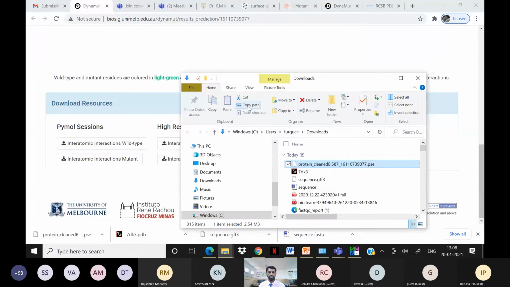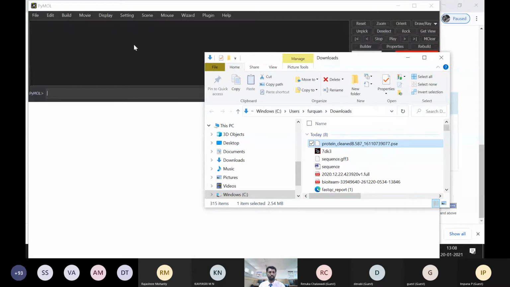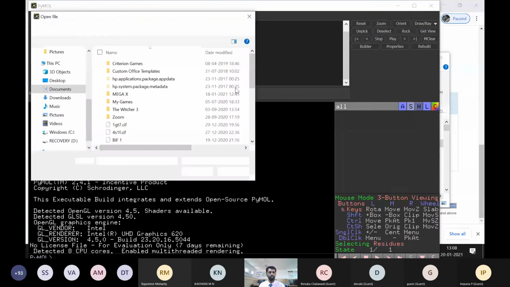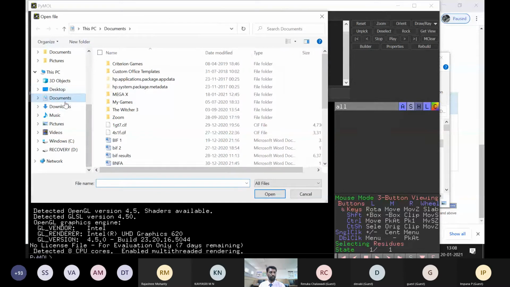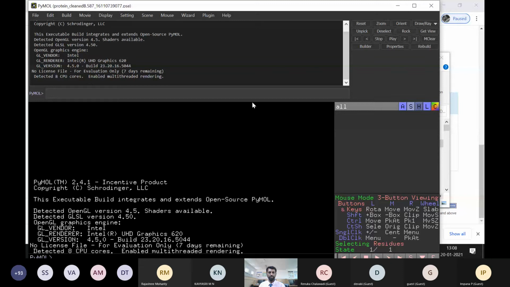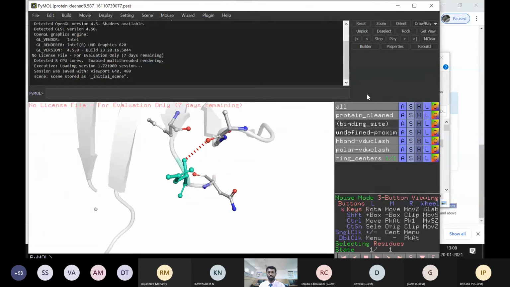There's a software called PyMol, 3D visualization software, molecular visualization software. Here you can upload this protein PyMol session, which we downloaded from the Dynamo. This is the tool I was talking about. You can open the file which you downloaded here, I just uploaded. We can just upload it, and you can